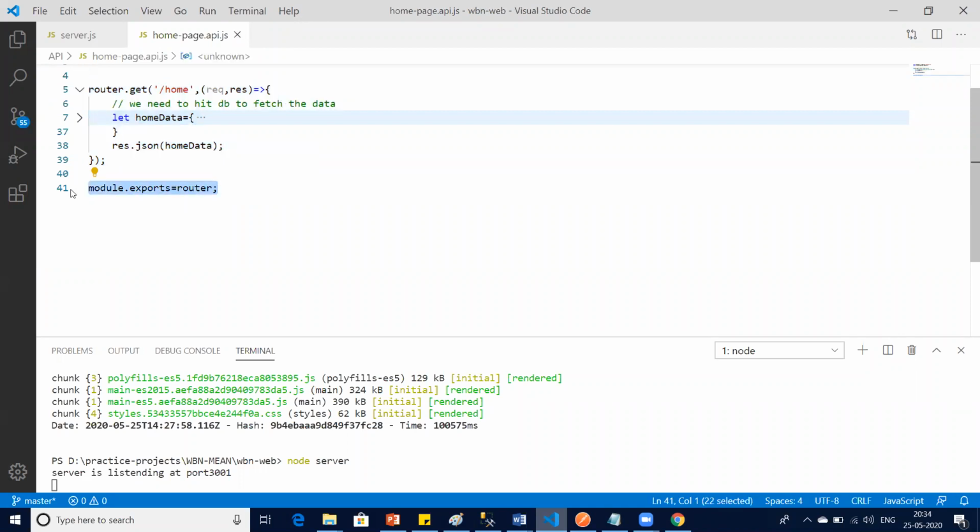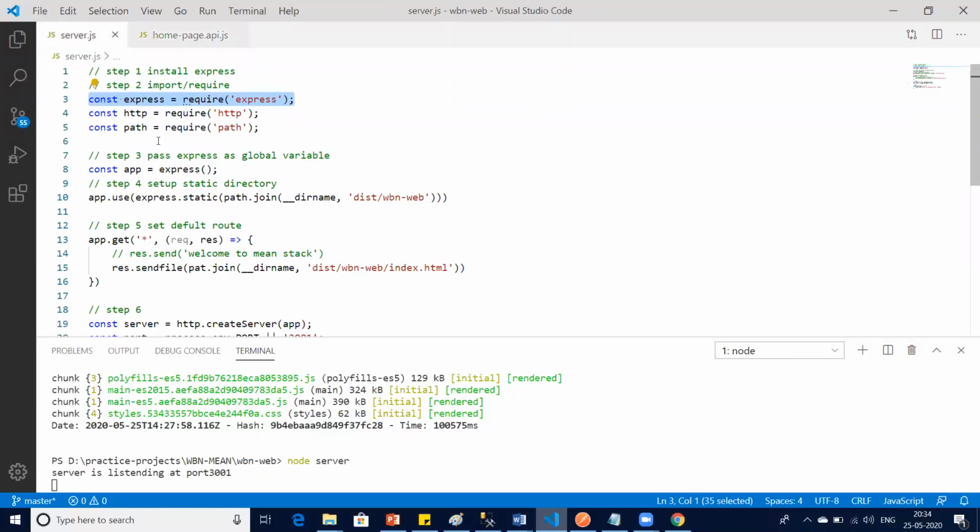Export means you are exporting the file so that anyone can import it. So who is anyone? Server.js. We come back here because whatever number of APIs we create, they have to get hooked to our server file. Do you agree or not? Yes, sir.